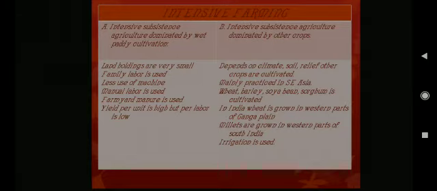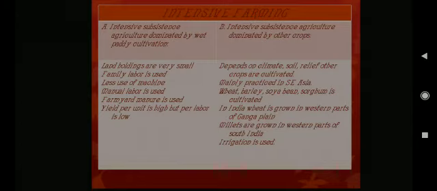Farmyard manure is used. Farmyard manure means the manure which is formed at the farm, and yield per unit is high, but yield per hectare per labor is low. Yield per hectare is high because land holdings are small, but yield per person is low because so many people are engaged in this type of agriculture.